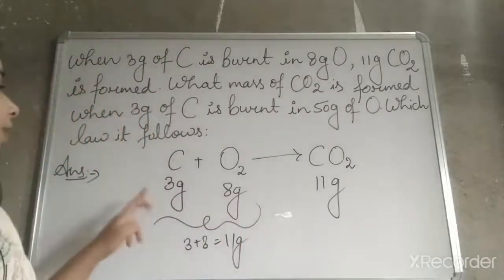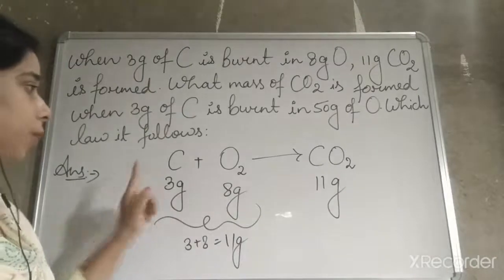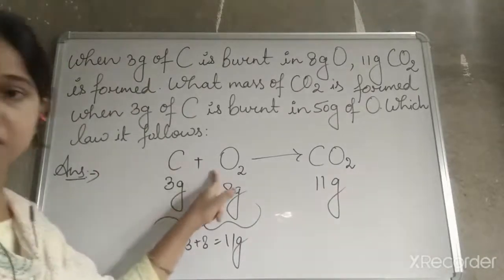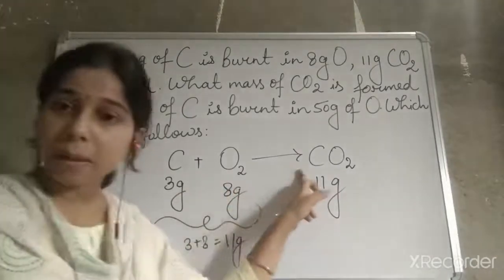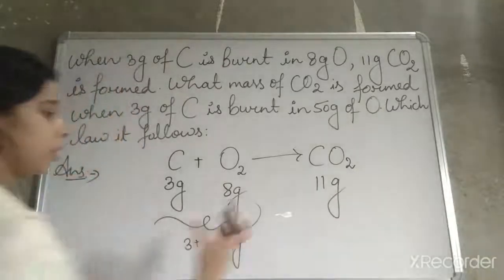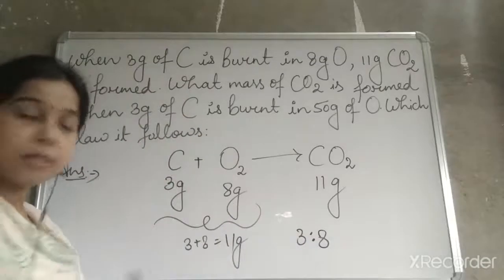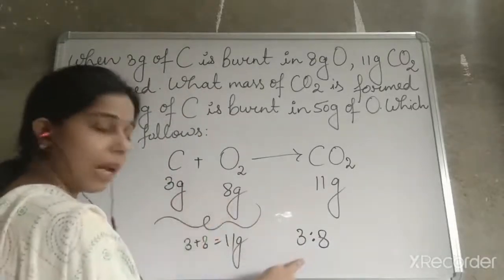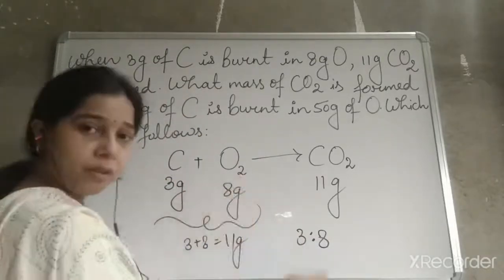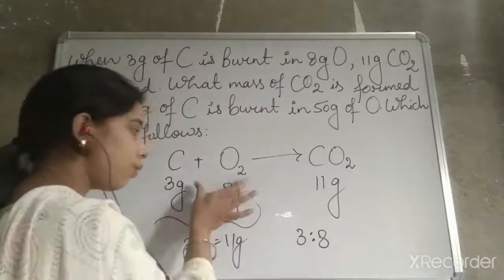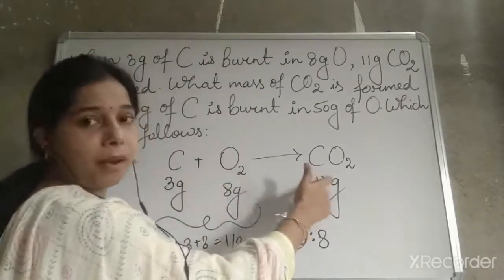Second, you can see the ratio between carbon and oxygen to form carbon dioxide is 3:8. It means 3 gram of carbon and 8 gram of oxygen combined together to form carbon dioxide.